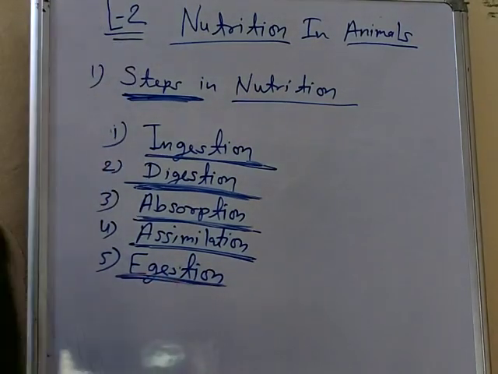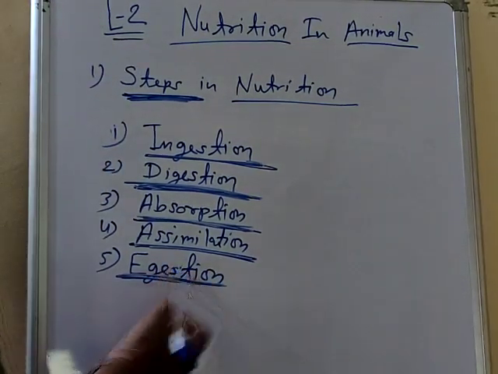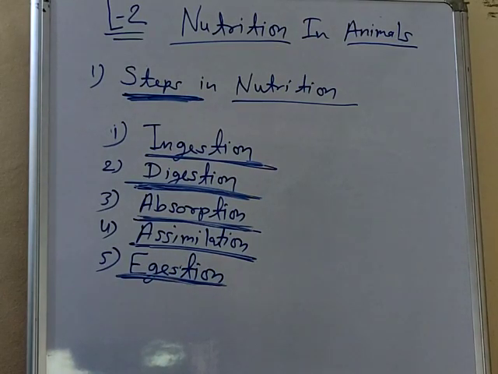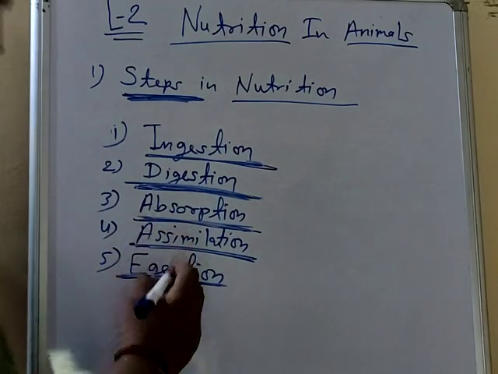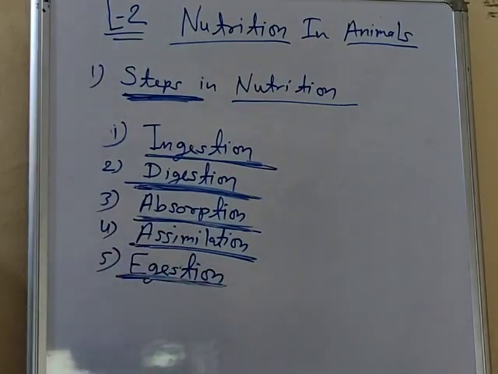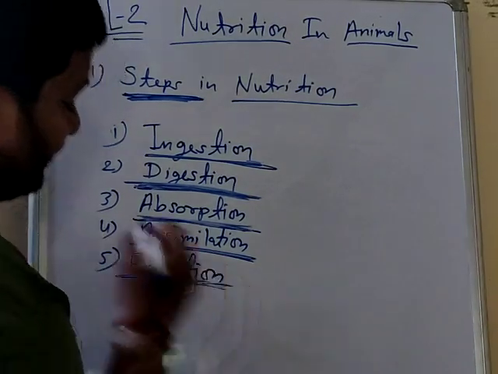Last step is egestion. What is egestion? The process of removing undigested food materials or waste food materials from the body is called egestion. What is egestion, beta? Egestion is a process of removing undigested food materials from the body.